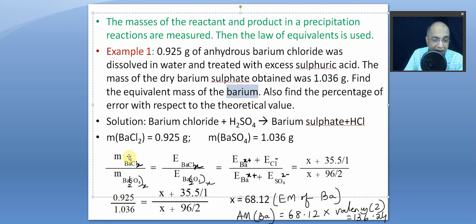So masses are known experimentally, and these two are known. So X is a common thing. So we get it is 68.12. So that is the equivalent mass of barium obtained experimentally.